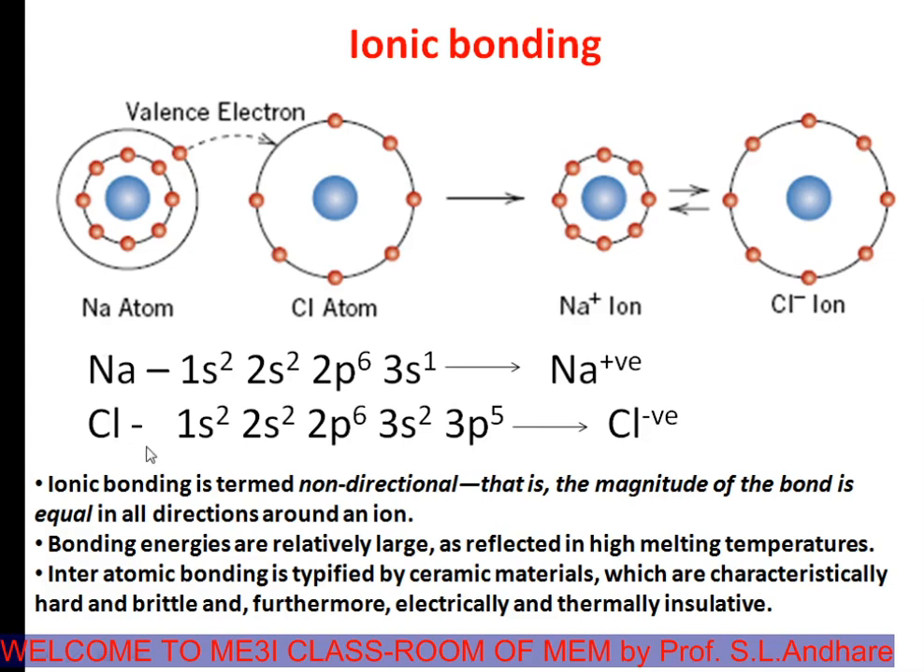See, that means every element has tendency to attain stable configuration. Sodium donates one electron while chlorine accepts one electron. Thus, a bond exists between sodium atom and chlorine atom. Sodium donates, chlorine accepts. This strong bond which exists between sodium ion and chlorine ion is called ionic bonding.